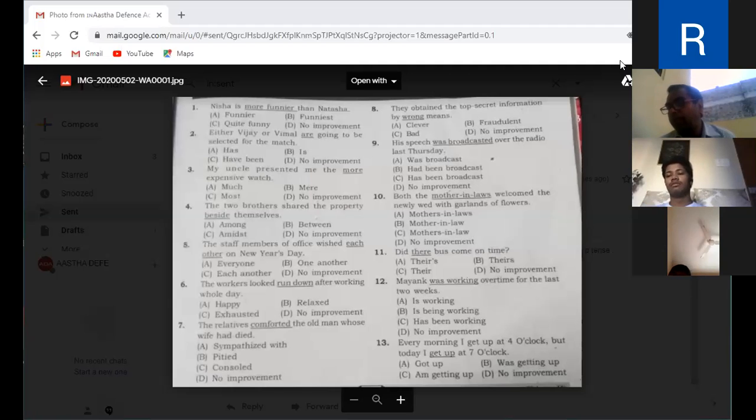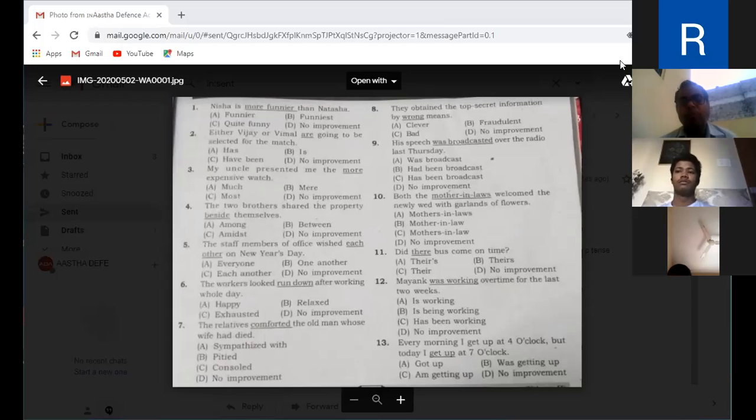And option D: no improvement. Now out of these four options, we have to choose one. If the underlined part is wrong, then we have to go for the correct choice. And if the underlined part is correct, then you have to go to choice D, no improvement.